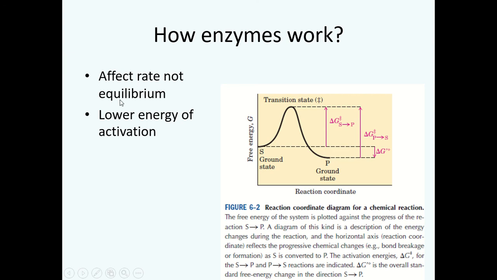What enzymes do is that for reversible reactions, the forward and reverse reactions are in equilibrium. The enzymes do not affect the equilibrium constant. The enzymes only affect the rate at which the reaction is being carried out. But once equilibrium is achieved, the enzymes do not affect the equilibrium constant for that reaction. So enzymes only affect the rate of reaction, but they do not affect the reaction equilibrium. How enzymes do this job is by decreasing the energy of activation, which is needed to carry out a chemical reaction.